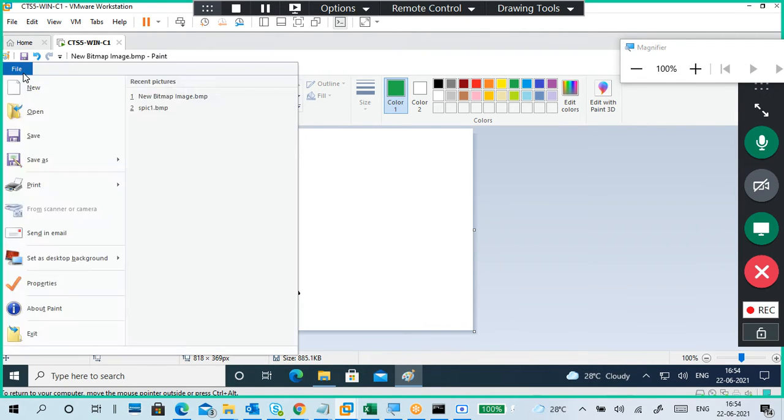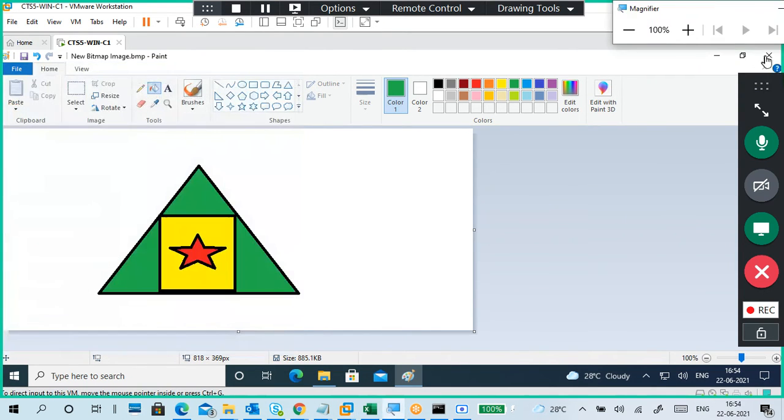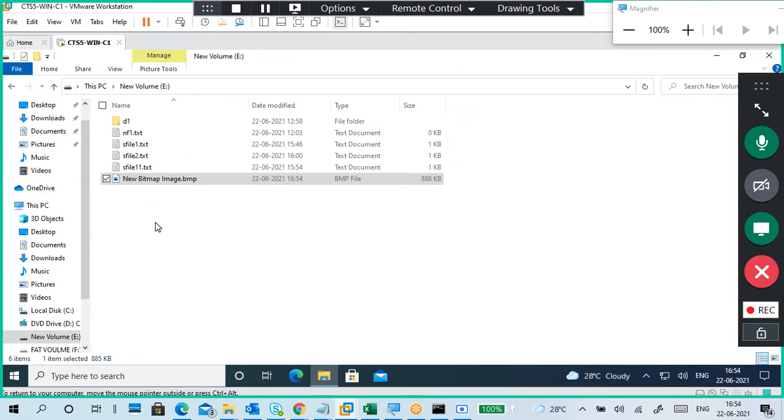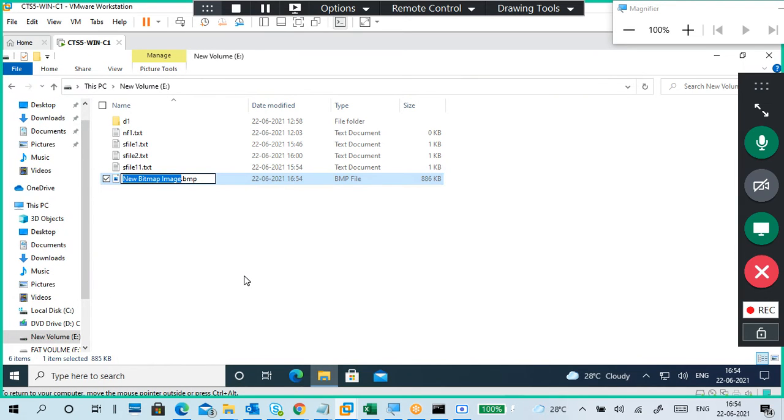It's a bitmap file. I'm going to rename it, since it's a very big name, so I just rename it to pic1. Okay, so this is the pic. Just I open it again.